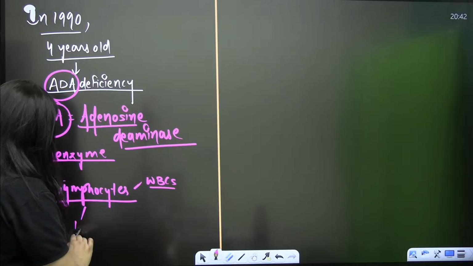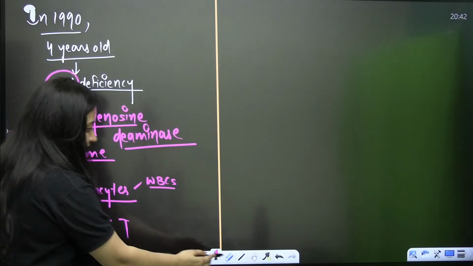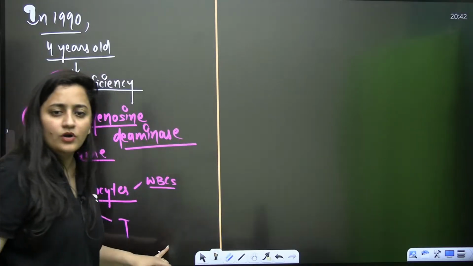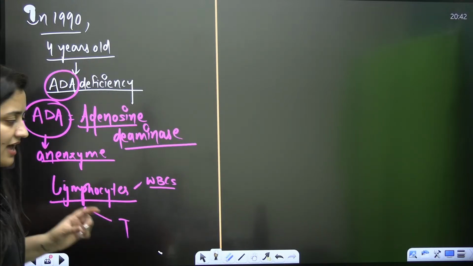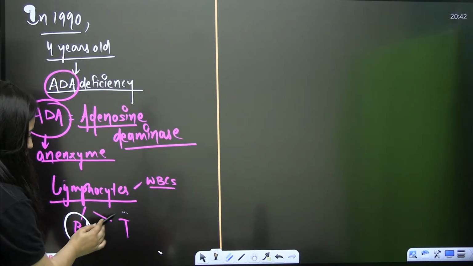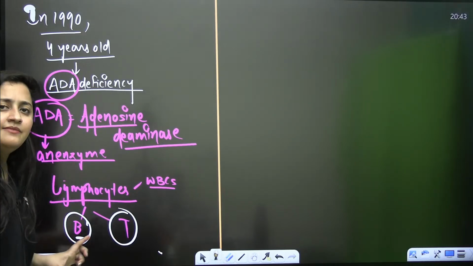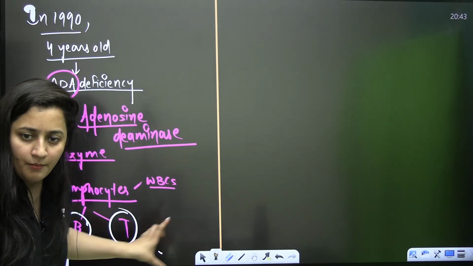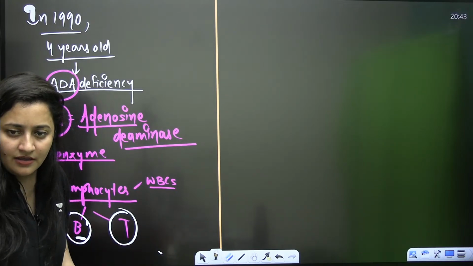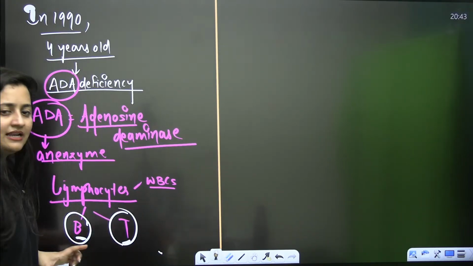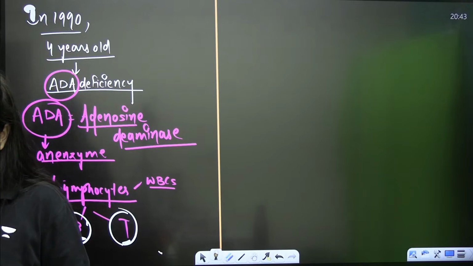You know that we have B lymphocytes as well, T lymphocytes as well, right? B lymphocytes will make your antibody mediated immune system. They both are playing a role in the immune system. T cell will make your cell mediated immune system, right? T cell will make what?